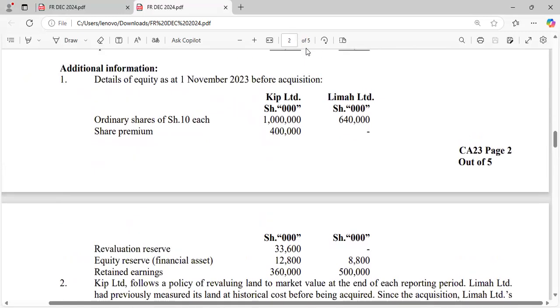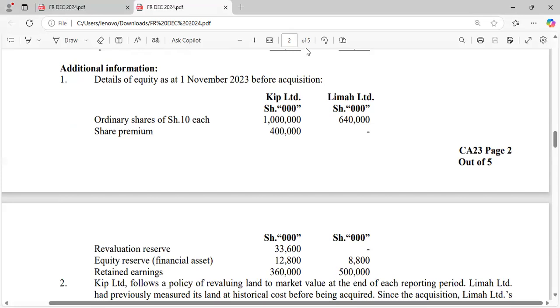So you can look at our ordinary share capital. There's something I need to do here, because I need to analyze everything before we do this question. For understanding, ordinary share capital of shillings 10 each.